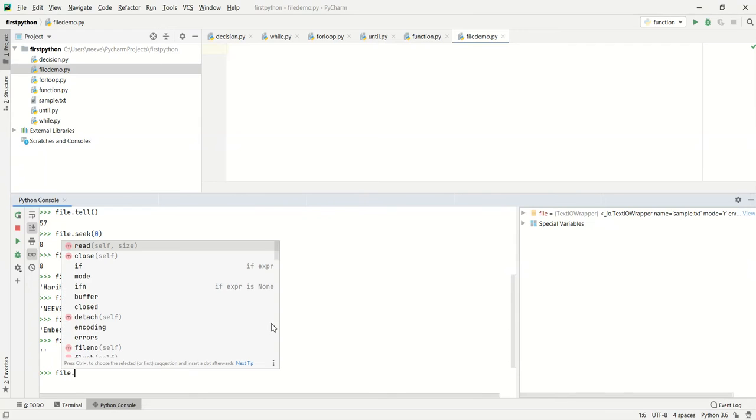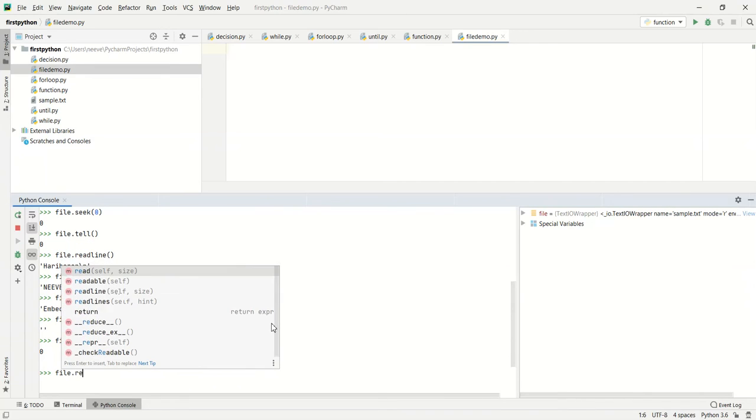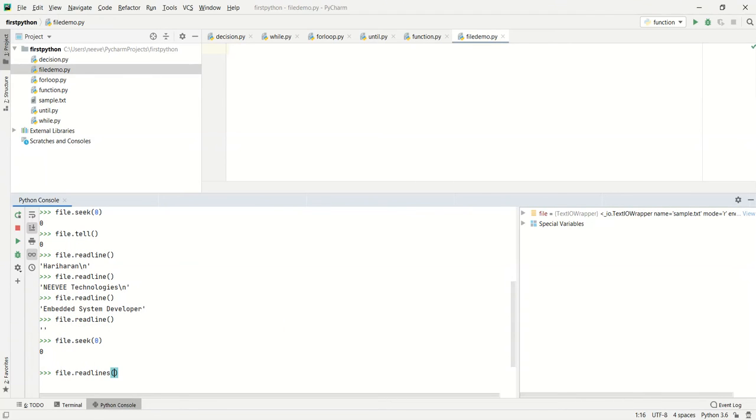I'm going to set that seek to 0 again, and file.readlines. Basically it does a read operation similar to read. It can read multiple lines as much as possible and provide that information in a list format, so that we can use indexing to get each and every line of content.